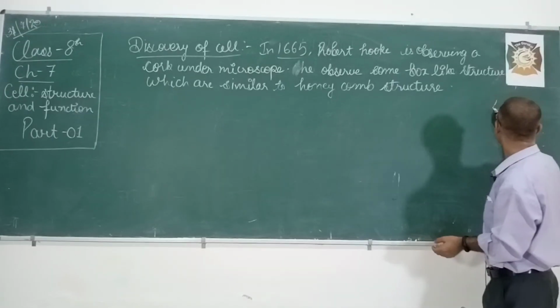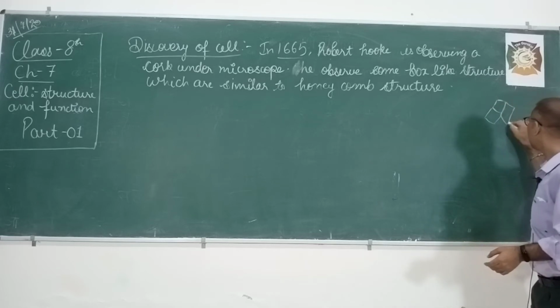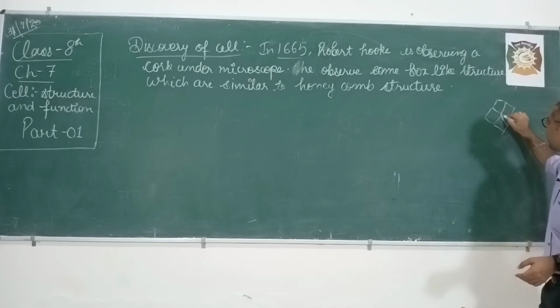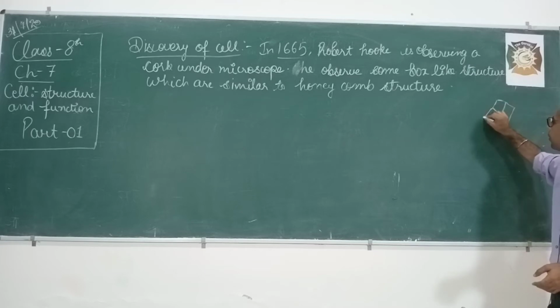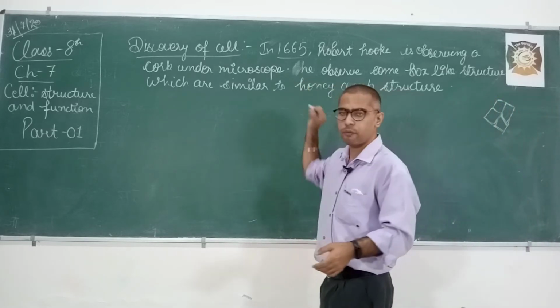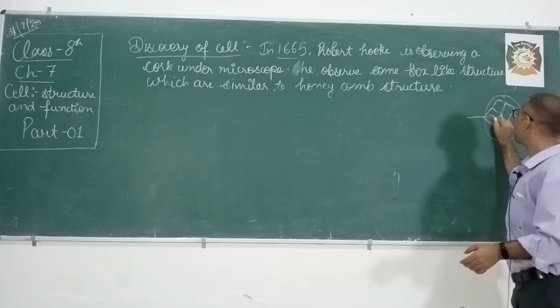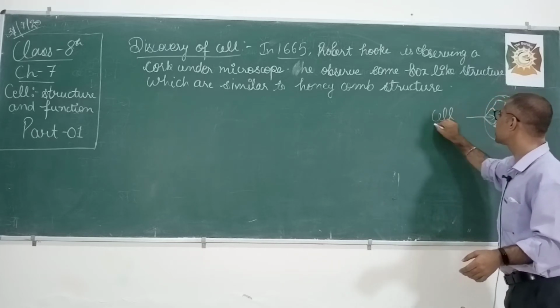In the hive, small compartments are there, and those compartments are separated by thin lines. Like in a similar way, in the cork he found these small compartments. So these compartments he called cells.